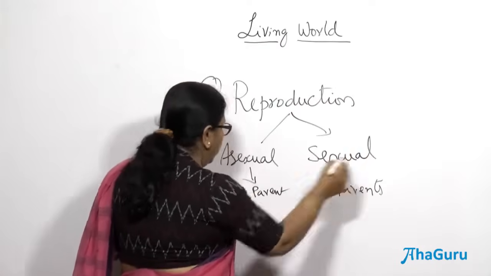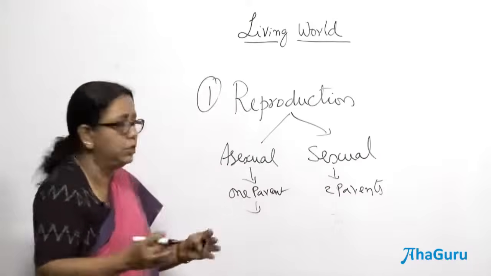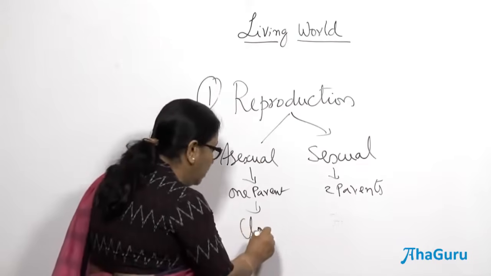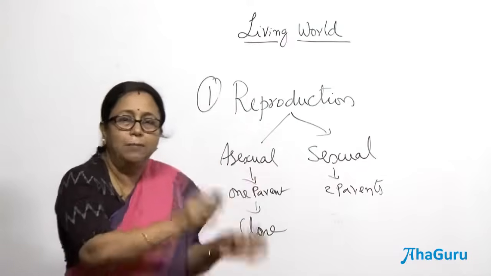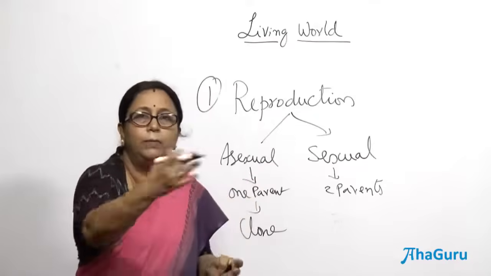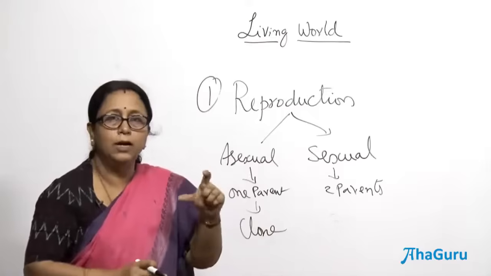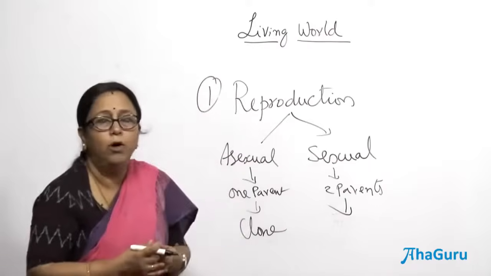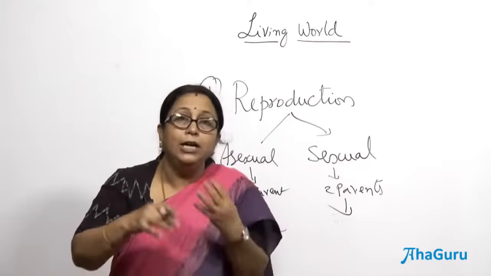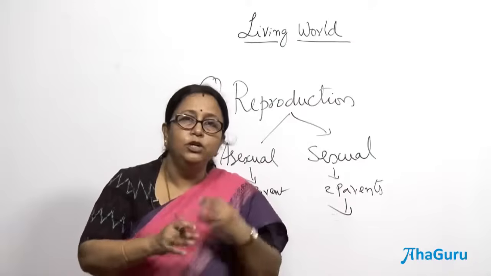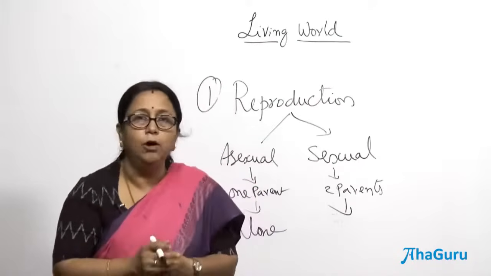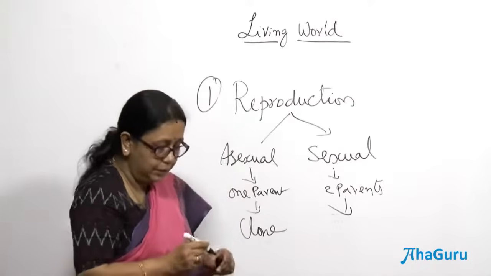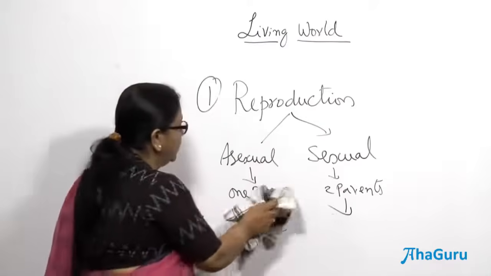And then in asexual reproduction, the progeny produced will look exactly similar to the parent, right. You can call it a clone because they are produced from only one parent. So, all the characteristics of that parent will be transferred to the progeny. So, they are called clones, they are exactly similar. But if you look at sexual reproduction, since two parents are involved, definitely there will be certain recombination, because of which new combinations of characters might appear in the offspring, right. And apart from that, how does asexual reproduction happen? So, let us look at the ways asexual reproduction happens.